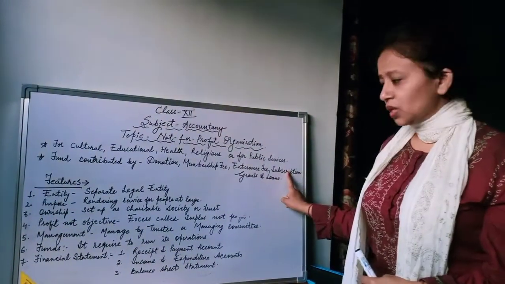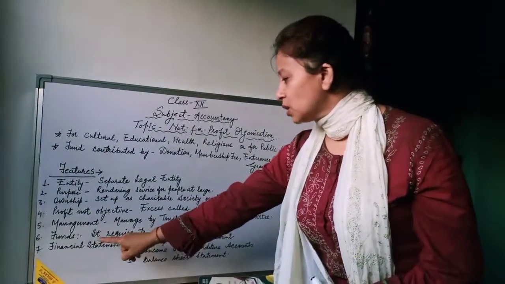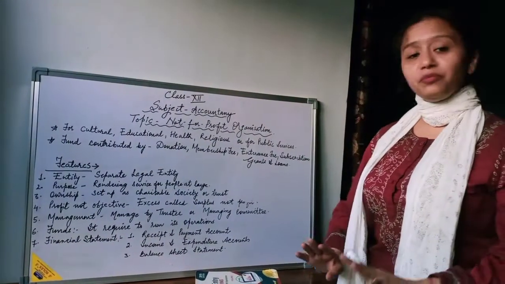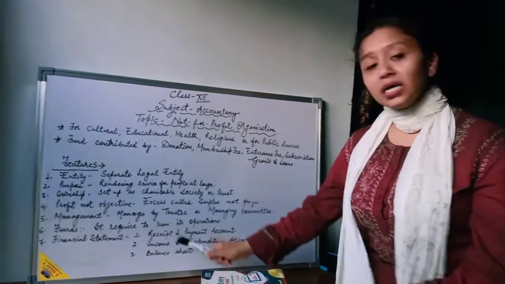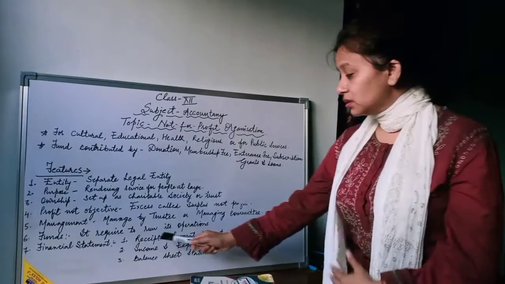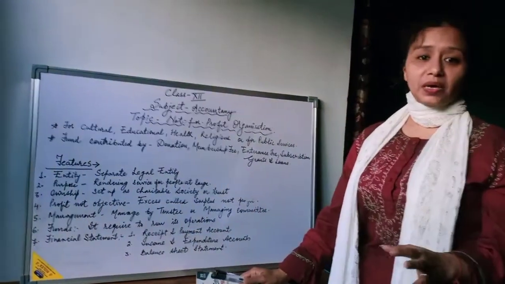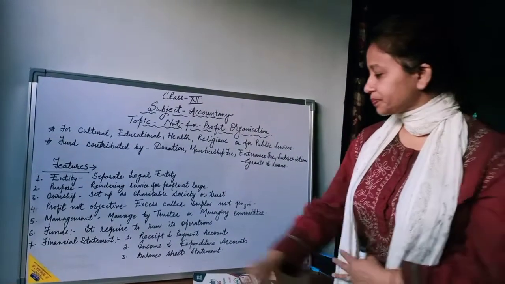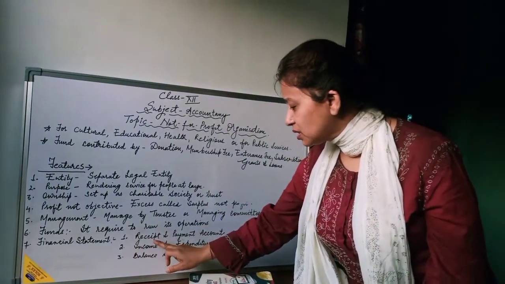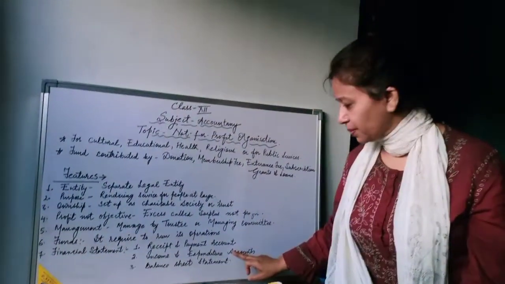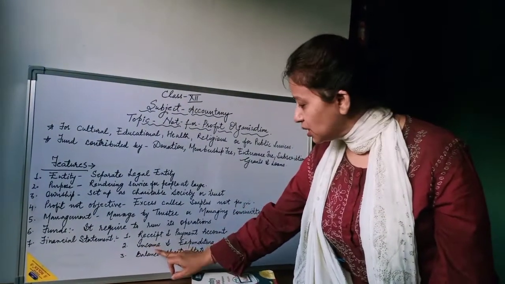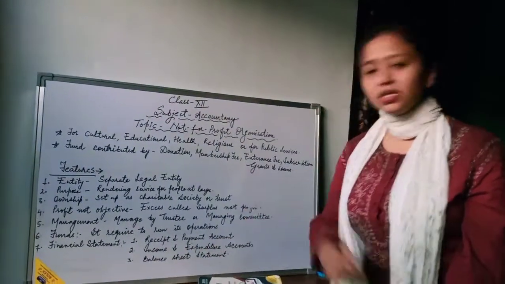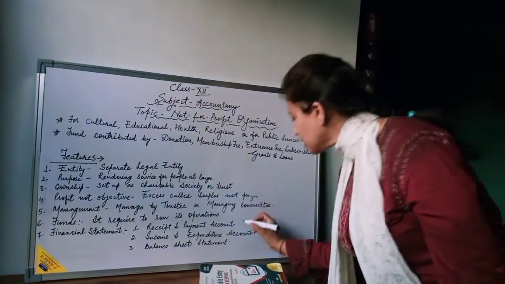Now the seventh one is the financial statement. It is a very important part: which accounts you are going to prepare to make the final accounts of the non-profit organization. The first one is the receipt and payment account. The second one is the income and expenditure account. And the third one is the balance sheet. The receipt and payment account is just like a cash account.